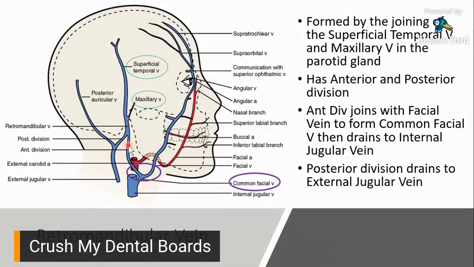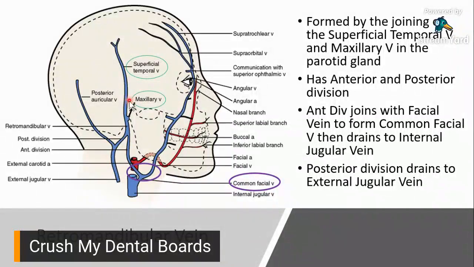So, the anterior component, sinabi natin kanina, it joins with your facial vein right here. So, anterior retromandibular vein plus facial vein would give you this short junction, which we now call the common facial vein. Now, this common facial vein connected dun, internal jugular vein.